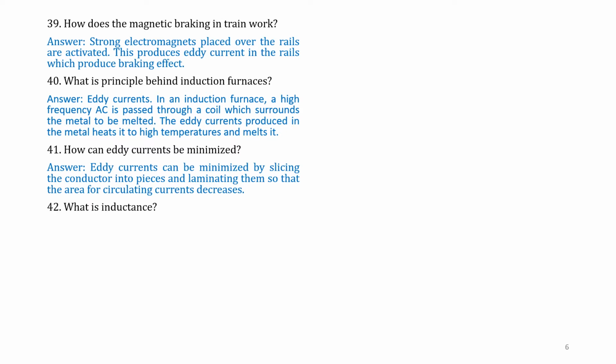Question number 42. What is inductance? Answer. Inductance of a coil is the magnetic flux linked with the coil per unit current producing it. That is, inductance is the flux linked with the coil per current producing it. That is, L is equal to d phi by I, where L is the inductance, d phi is the flux linked, and I is the current.